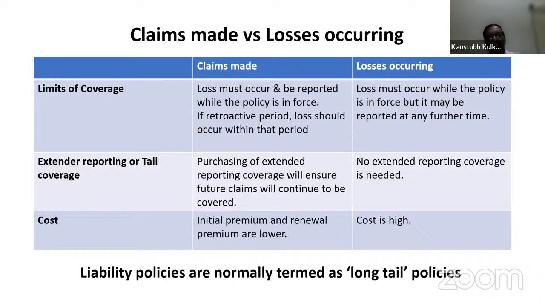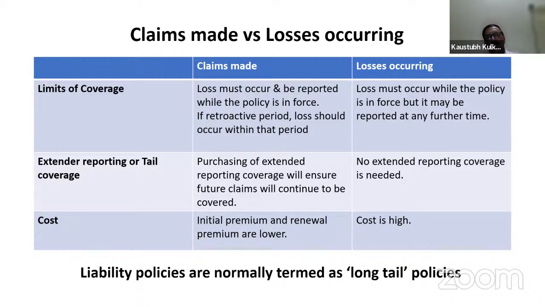Though the previous policy is over, it is expired, still the next policy, that is the renewal policy, is in force, and the retroactive period is taken into consideration while paying such type of legal liability claim. So the loss should occur within that period. Within that retroactive period from 1st August 2021 till the expiry of the next year policy, the loss should occur and it will be paid in the subsequent year of the policy.